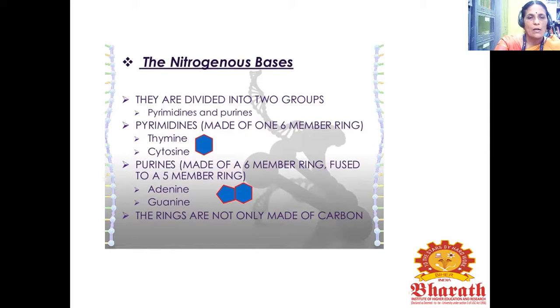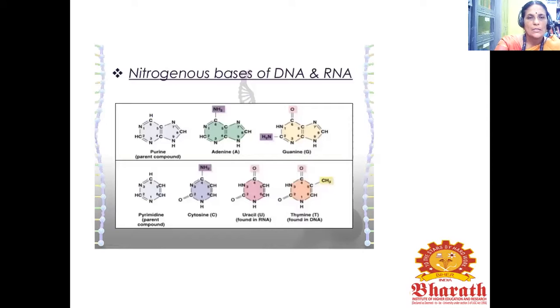The rings are not only made of carbon. These are the nitrogenous bases of DNA and RNA. The purine components are adenine and guanine. The pyrimidine components are cytosine, uracil, and thymine. In the case of RNA, it contains uracil instead of the thymine which is present in DNA.